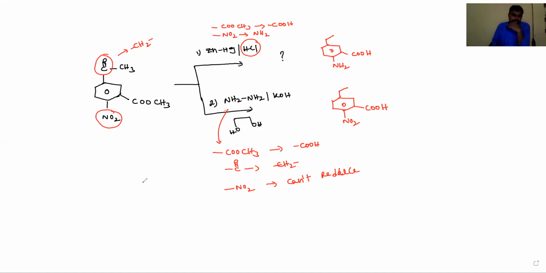The one more example is, for example, C double bond O CH3, and here CH2 bond CH2 bond N quaternary amine is present, like.